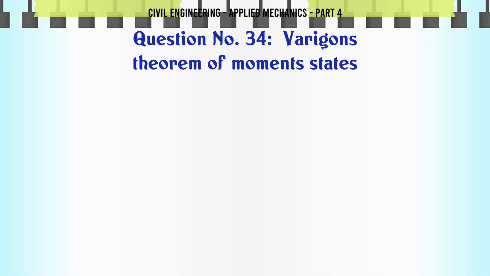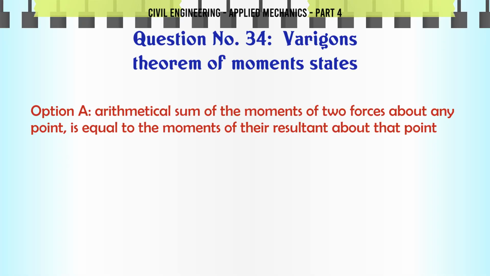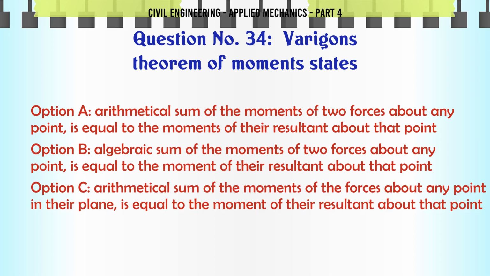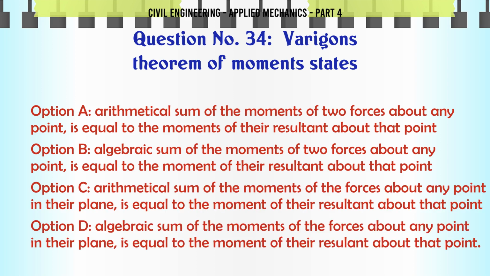Varignon's theorem of moments states A. arithmetical sum of the moments of two forces about any point is equal to the moment of their resultant about that point. B. algebraic sum of the moments of two forces about any point is equal to the moment of their resultant about that point. C. arithmetical sum of the moments of the forces about any point in their plane is equal to the moment of their resultant about that point.